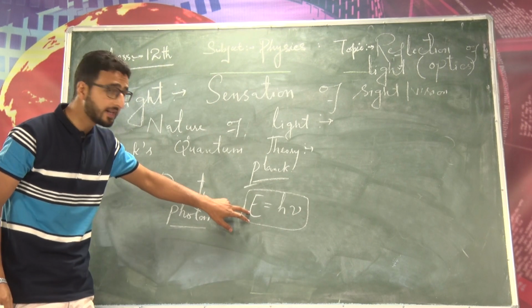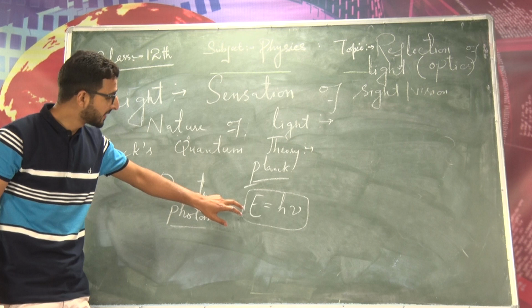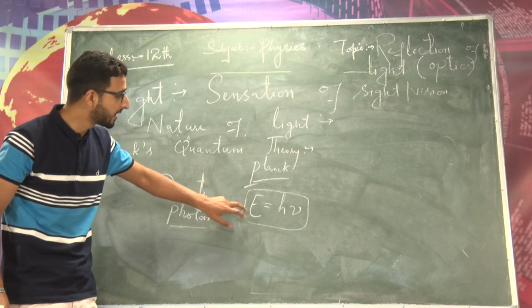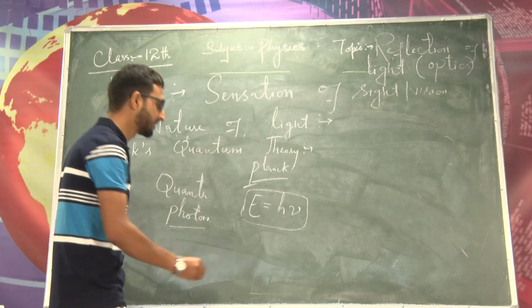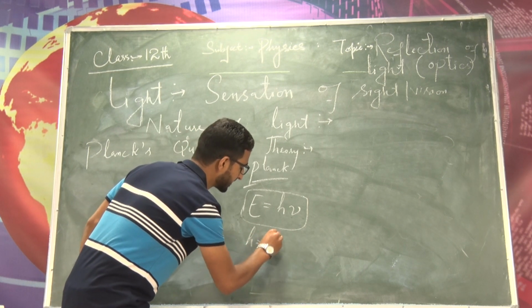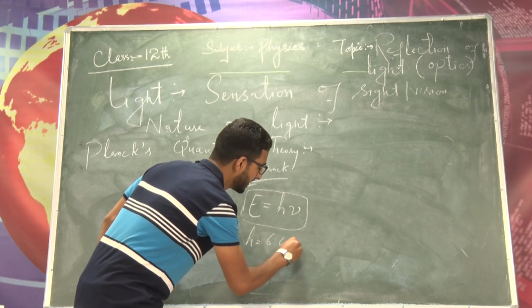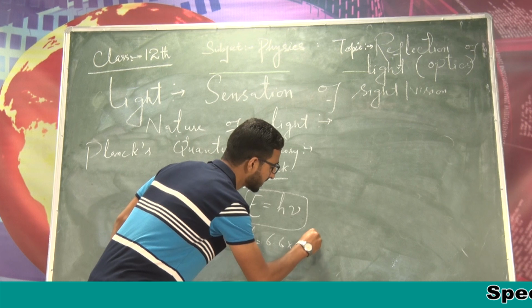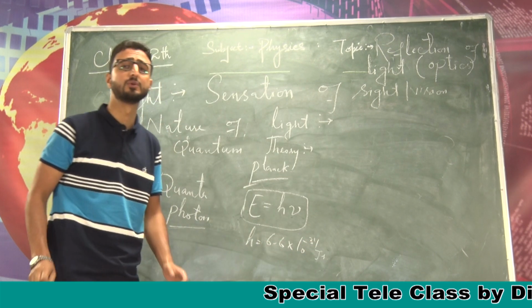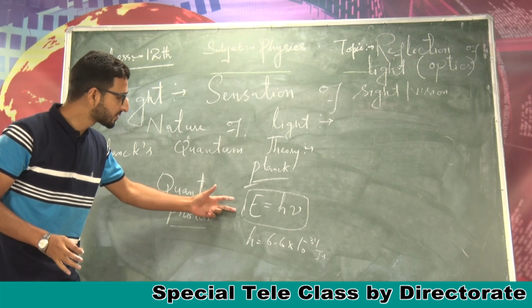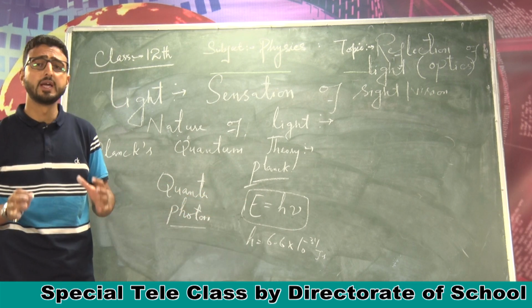E is the energy associated with a photon or a quanta, nu is the frequency of the wave, and h is Planck's constant, which is equal to 6.6 into 10 raised to the power minus 34 joule second. So as per Planck's quantum theory, E is equal to h nu.